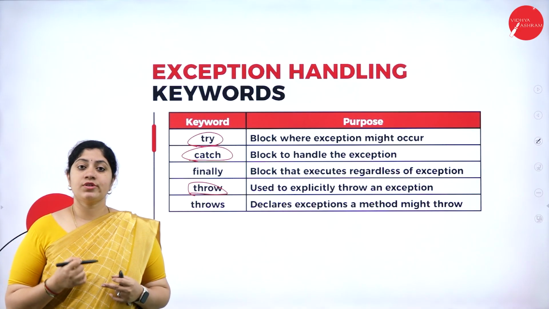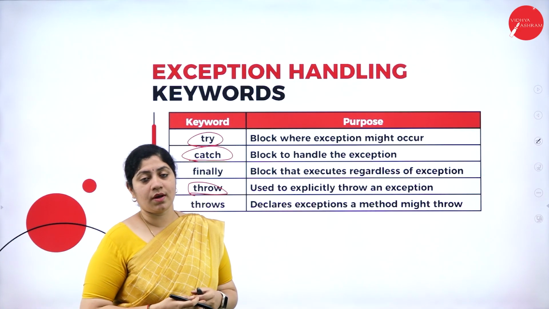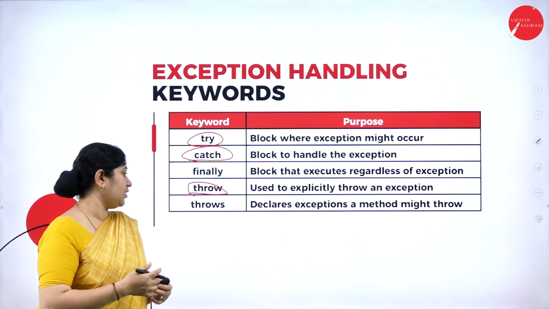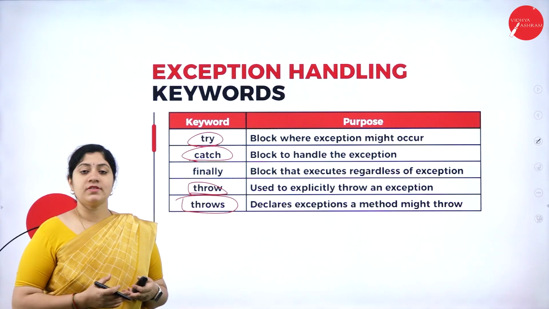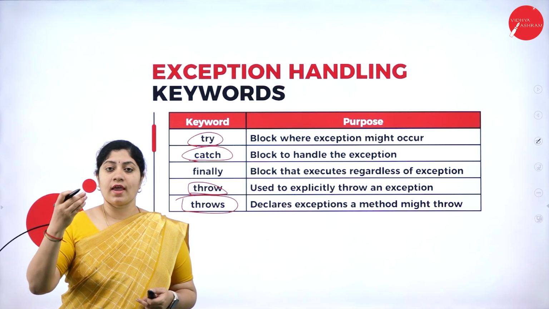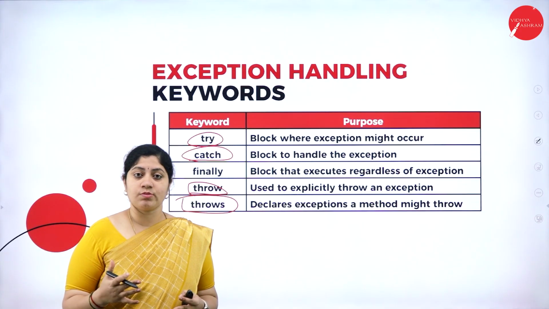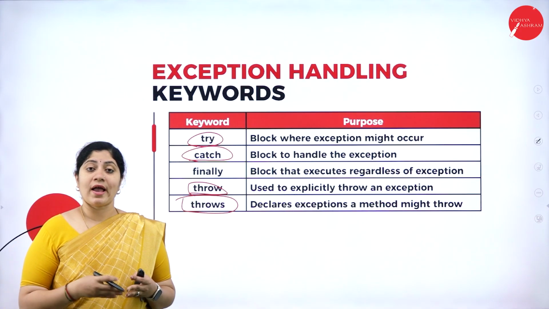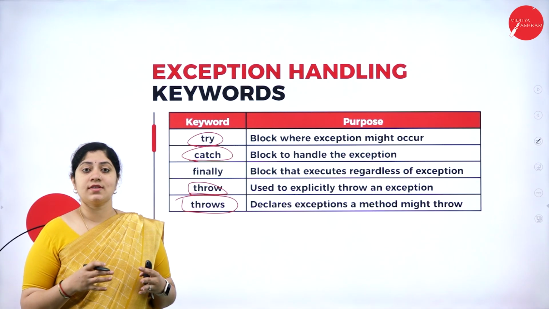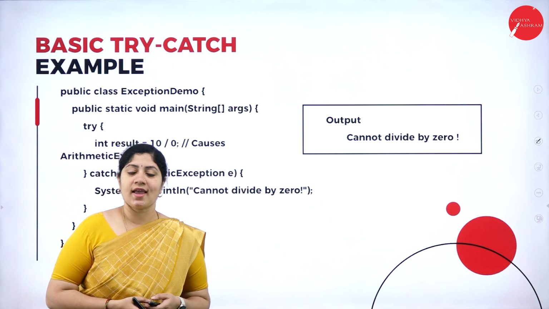This keyword is used to explicitly throw an exception inside the program. The next keyword is throws. Here a complete method can throw an exception in order to handle the exceptions. So these are the various keywords available in Java, and we can consider them to handle the exceptions.